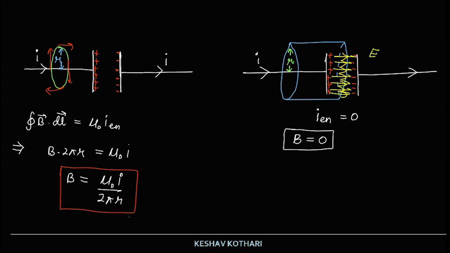If I redraw the diagram, let us consider a parallel plate capacitor that is being charged, something like this. One plate has a positive charge and the other plate is negatively charged.